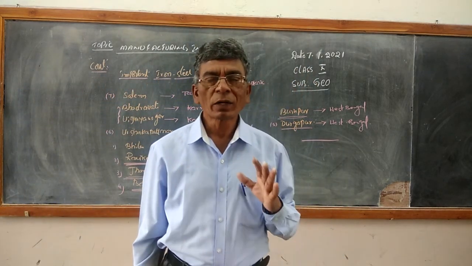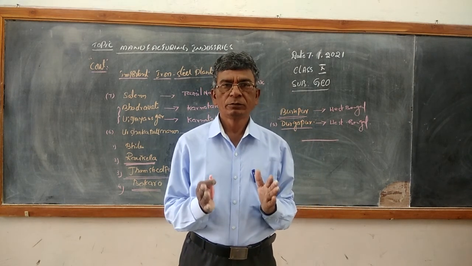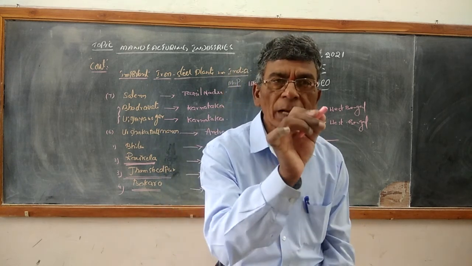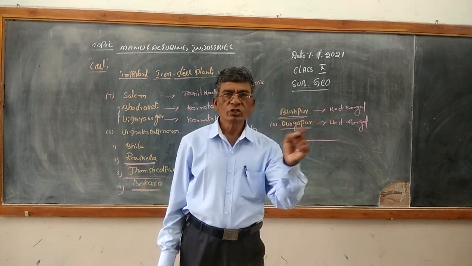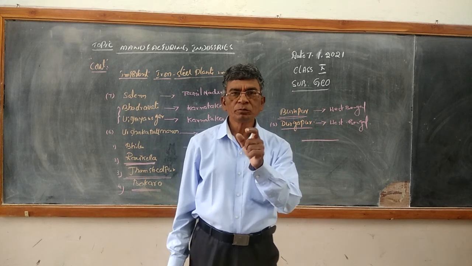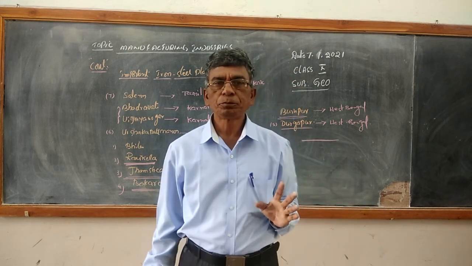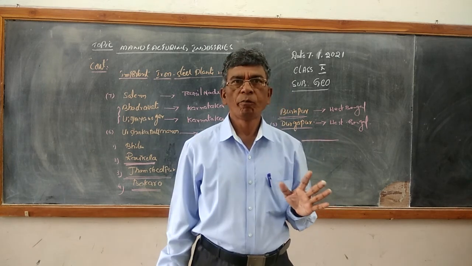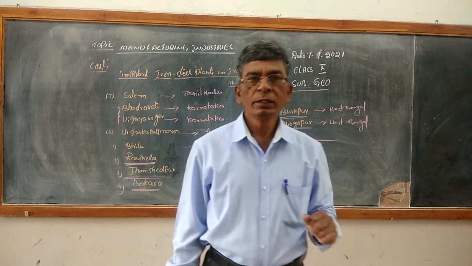So children, first we have to concentrate on Jharkhand. Which iron steel plant is there? Yes, that is Jamshedpur. Jharkhand, Jamshedpur. Remember the spelling too: Jharkhand, J-H-A-R-K-H-A-N-D, and Jamshedpur, J-A-M-S-H-E-D-P-U-R. Jamshedpur, Jharkhand. Clear? And Bokaro is located in Bihar. Bokaro iron steel plant is located in Bihar. Jharkhand is over. Now come to Chhattisgarh.